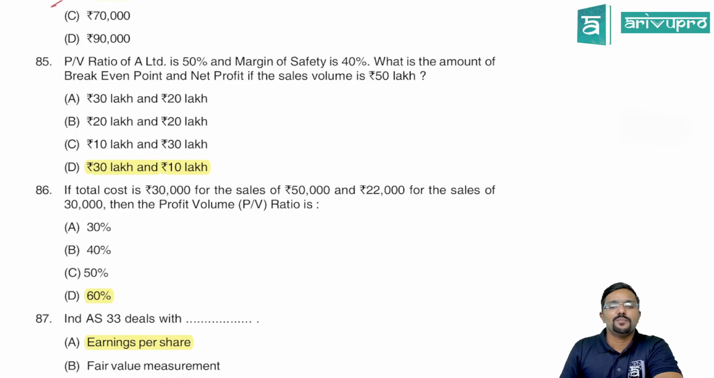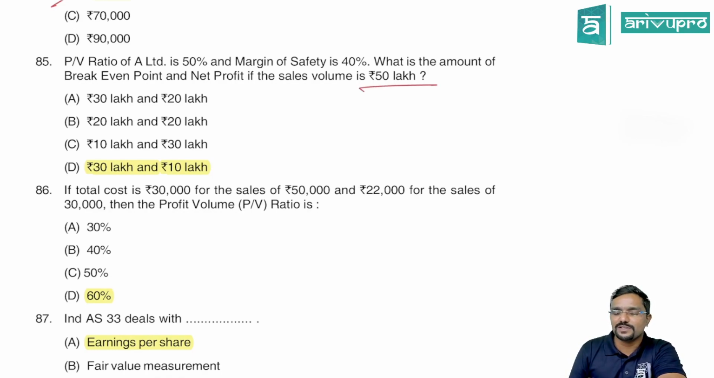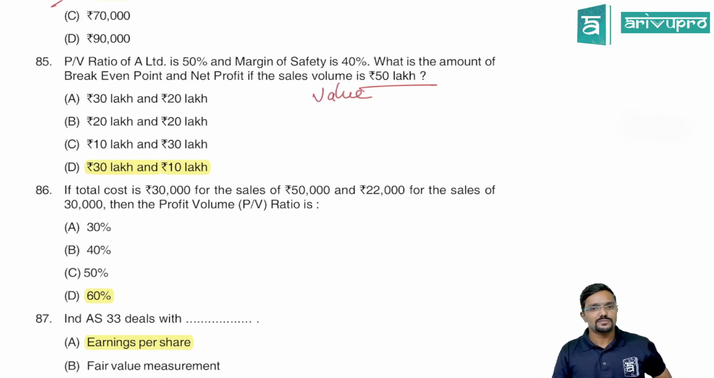Okay. Next, PV ratio of A Limited is 50% and margin of safety is 40%. What is the amount of break-even point? Amount they are asking. And net profit if the sales volume is 50 lakh. Actually, sales volume is not the correct word. They have to give it as value, because volume means quantity. PV ratio is given 50%, margin of safety 40%. What is the amount of break-even point and net profit if the sales volume is 50 lakh? That is nothing but sales value. Sales is 50 lakh. So contribution can we calculate? Yes. Fixed cost is not given. They have asked what? Break-even point and net profit.